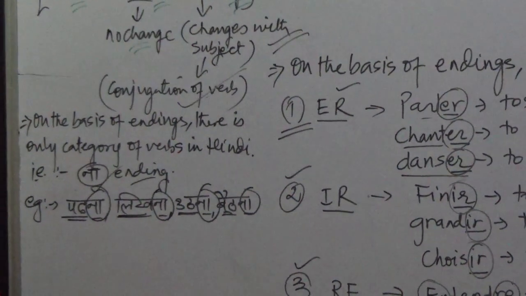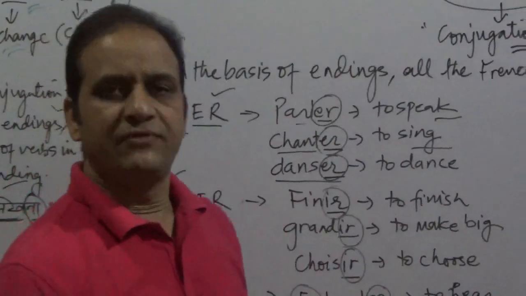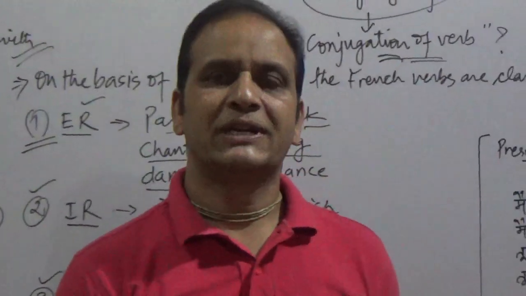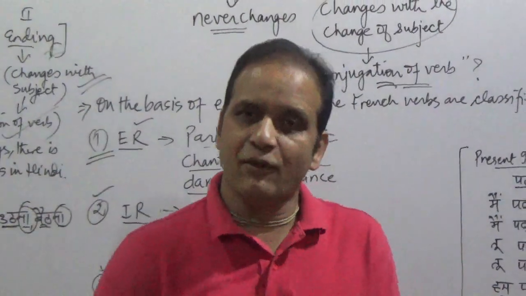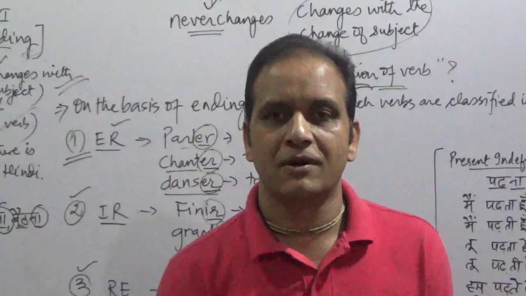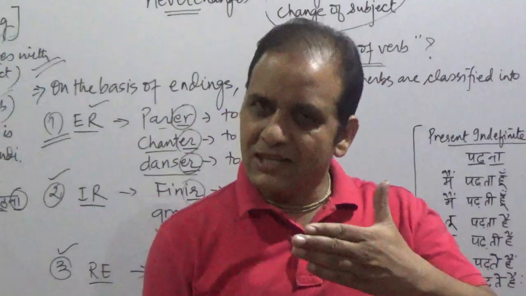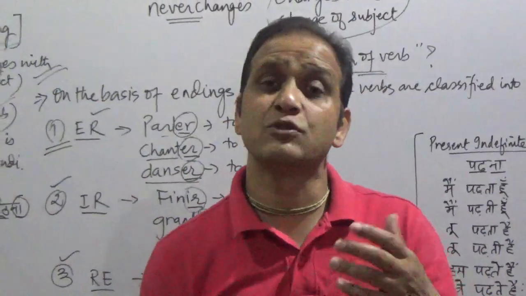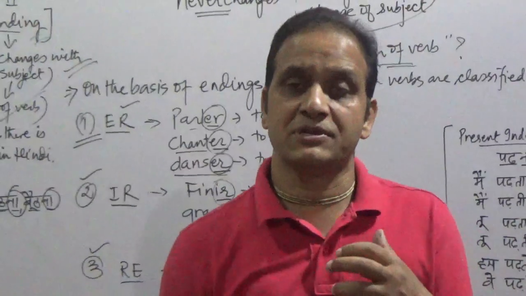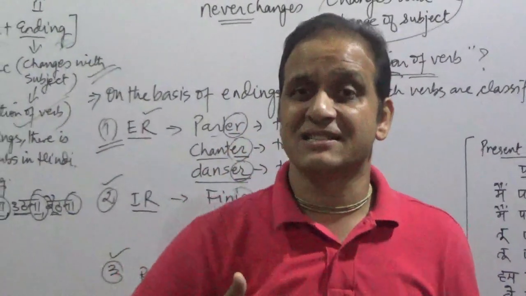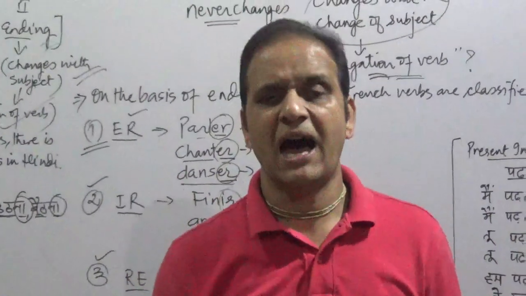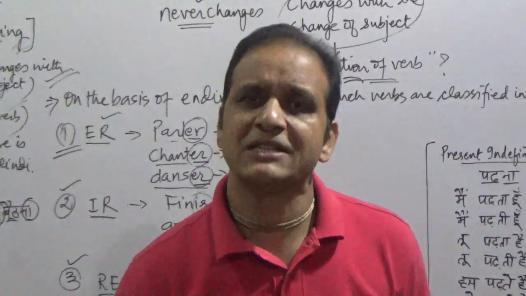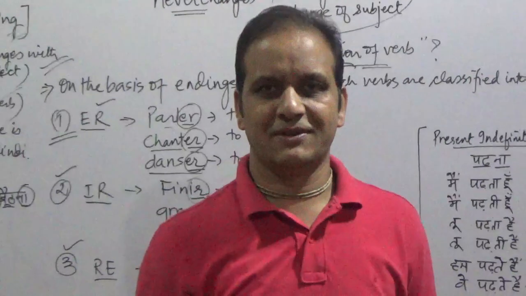And then you will teach him further. You will tell him the conjugations of Hindi verbs. And I have already taught you what we mean by conjugations. That means changing the ending part of a verb with the change of subject. In Hindi, if the subject changes, the ending part also changes with the change of subject. How does it all happen? Let us understand it better by some examples.